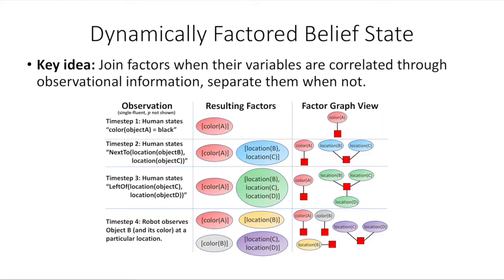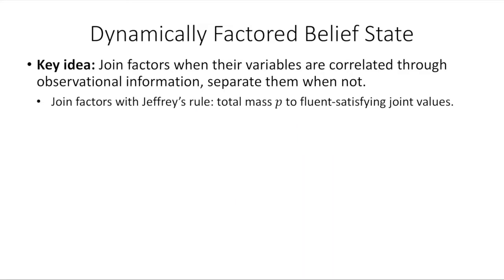In this work, we introduced the notion of a dynamically factored belief state representation, where the key idea is to join factors when their variables are correlated through observational information and separate them otherwise. Joining factors is done by Jeffrey's rule, where the main idea is to give total probability mass p to fluent satisfying joint values.